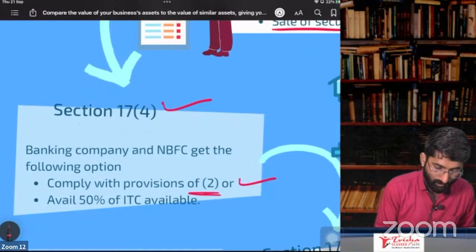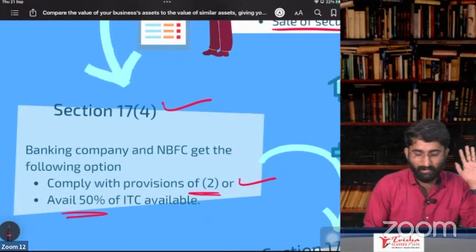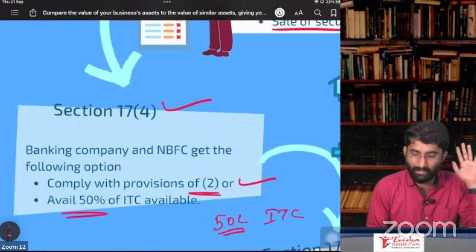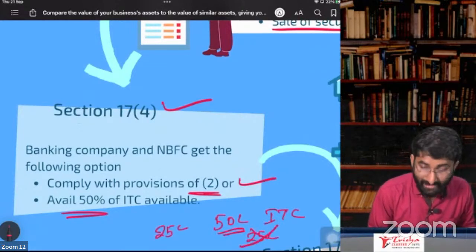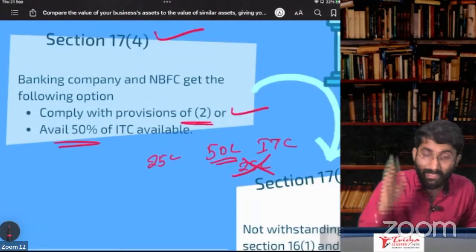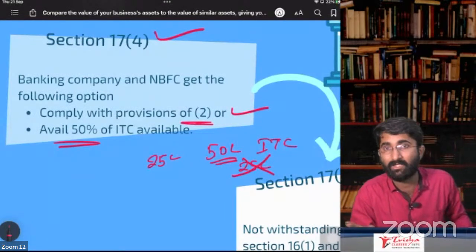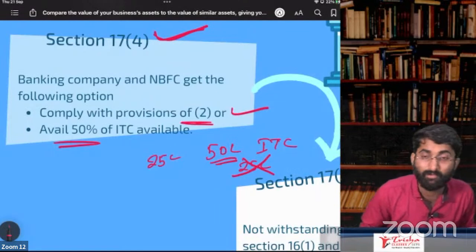Or you can go for availing 50%. Straight away 50% availment. Example, 50 lakhs are there in the ITC for this month. A bank can straight away take 25 lakhs. The other 25 lakhs is lapsed. Remember, it is lapsed. That means even next month, next year, you don't get it. So that is about section number 17, subsection 4.